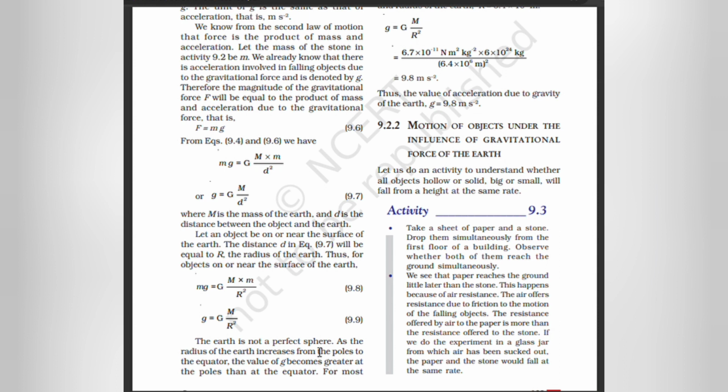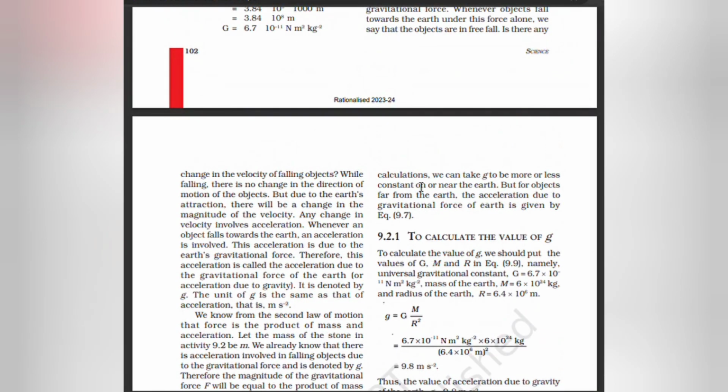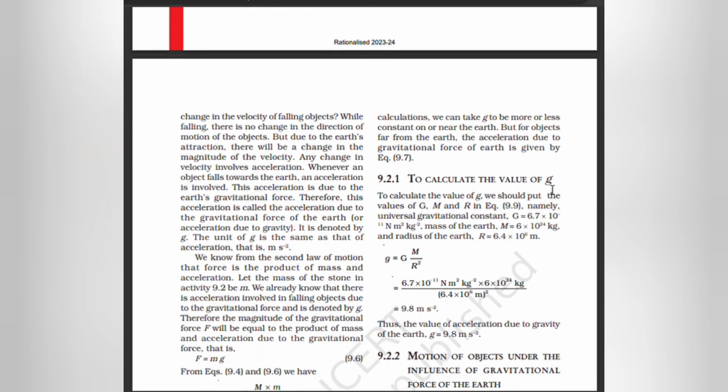As the radius of the earth increases from the poles to the equator, the value of g becomes greater at the poles than at the equator. For most calculations, we can take g to be more or less constant near the earth. But for objects far from the earth, the acceleration due to gravitational force of earth is given by the equation.